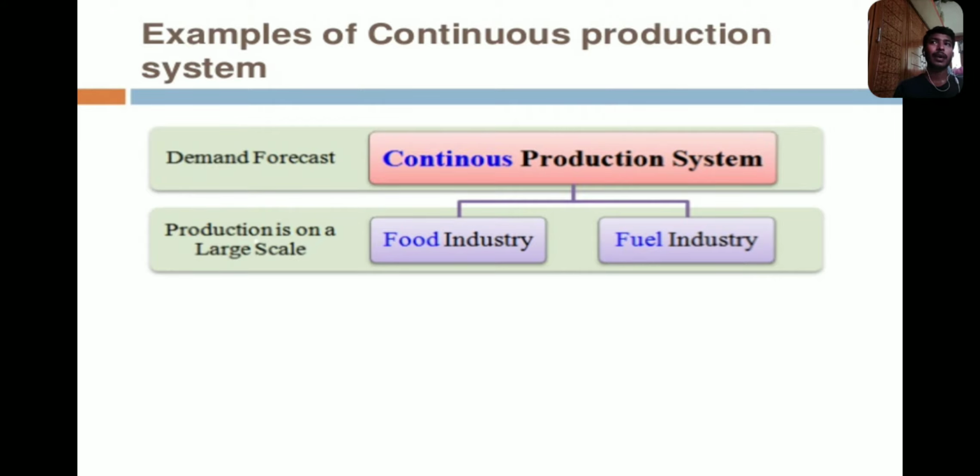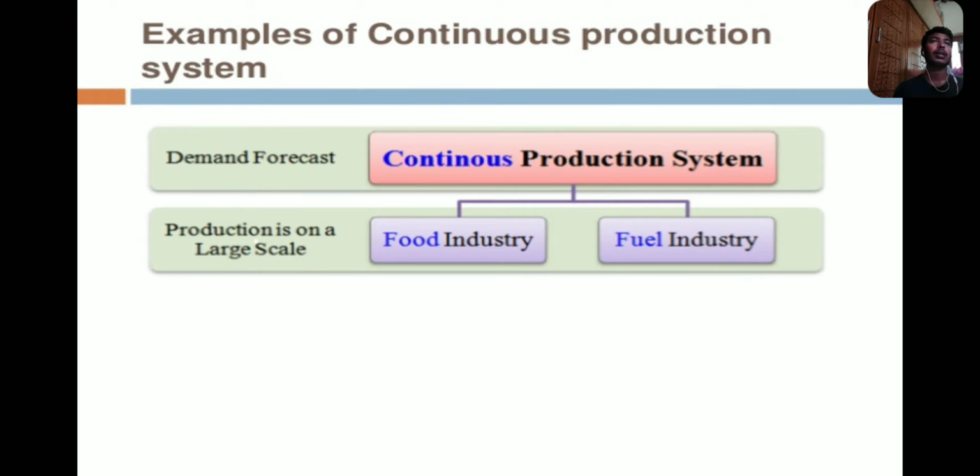Lace packets, oil packets, or any other different equipment or products in the food industry should have continuous production. And the fuel industry, fuel such as petroleum, diesel, or any other vegetable oils, is also a continuous production system.